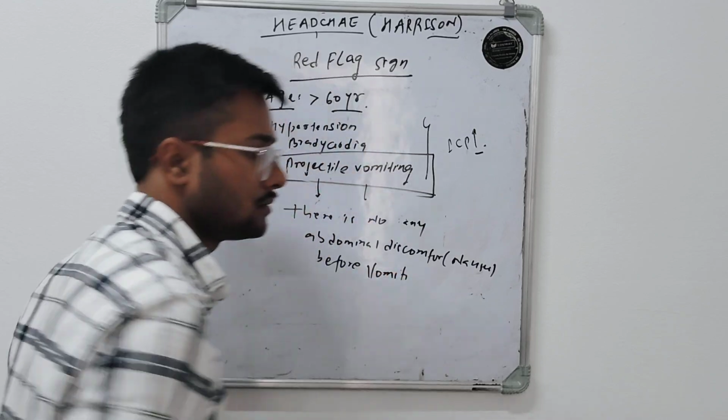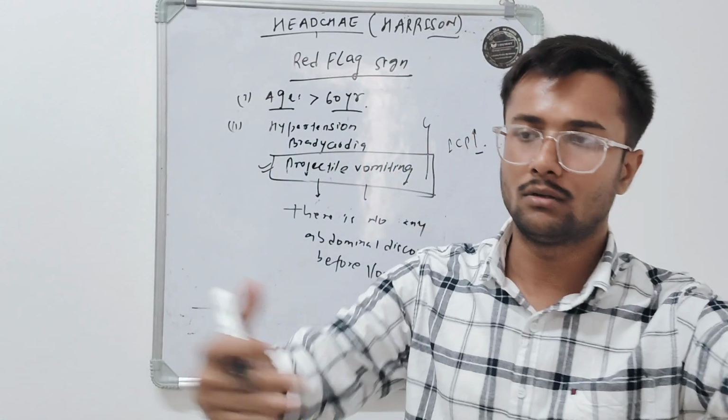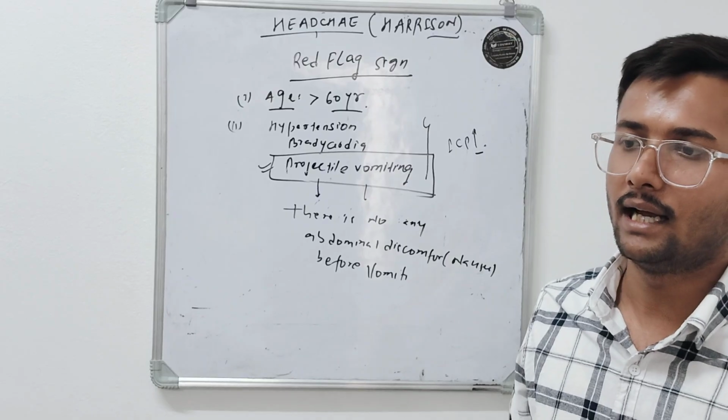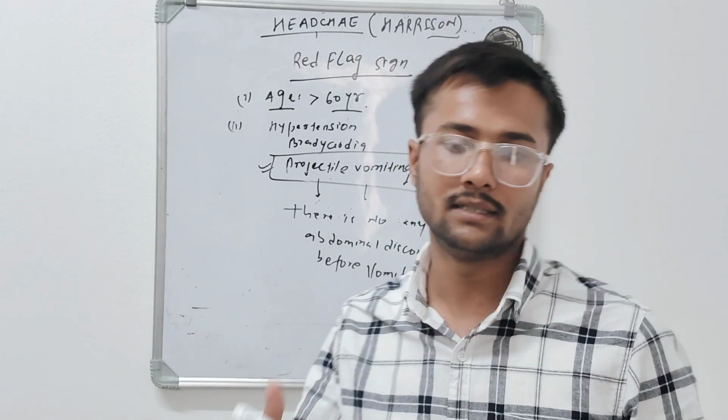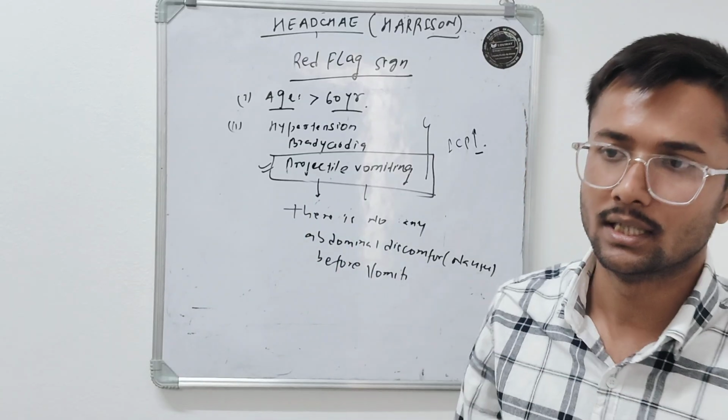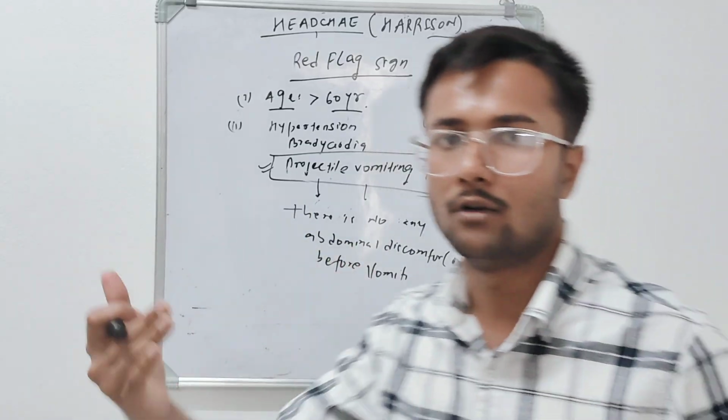So what happens? Patients are talking with the clinician, and since they have no pre-nausea, they suddenly start vomiting. They are not prepared for the vomiting.